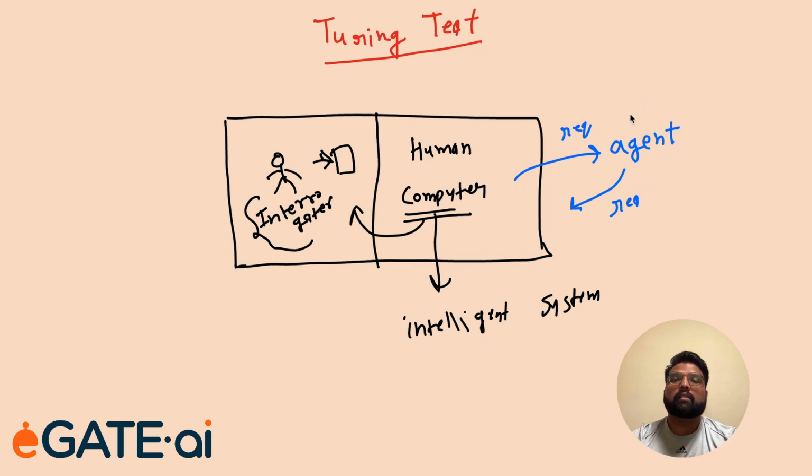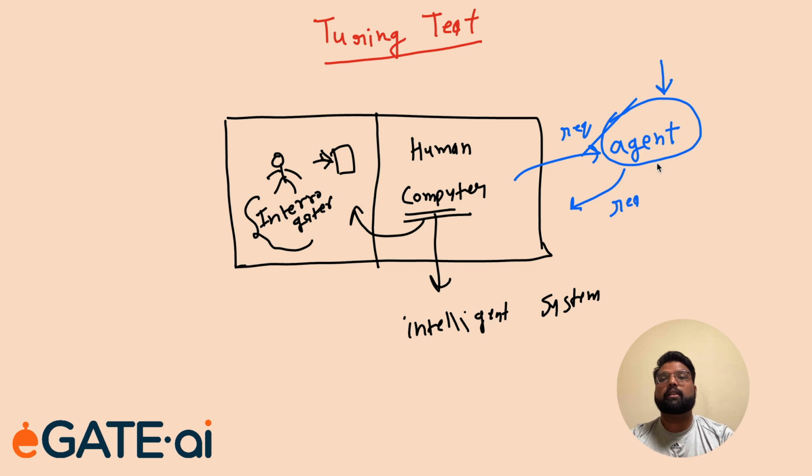This idea of the agent will be the major part of the discussion in the next video. What is an agent? What are the different types of agents? How do we design intelligent agents? How will it perceive the environment, how will it act in the given environment, and how will it find the suitable action? We will discuss agents in more detail in the next video.